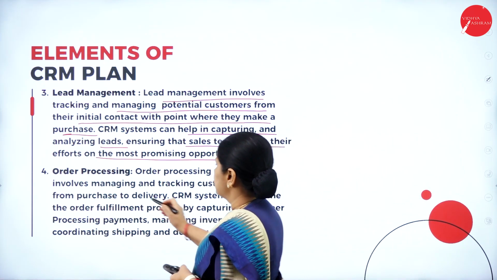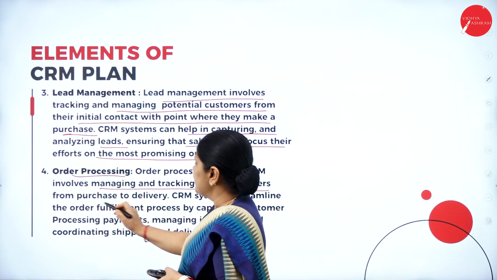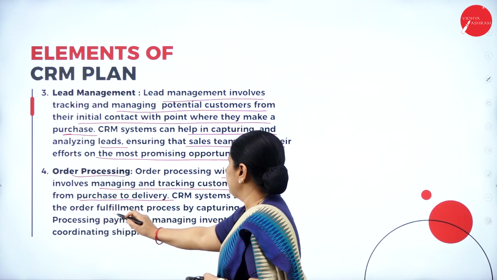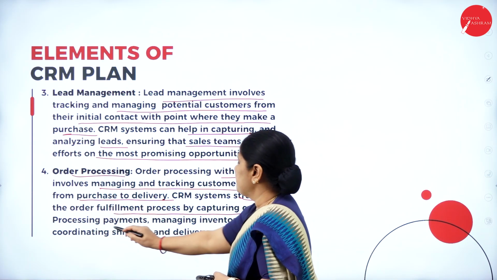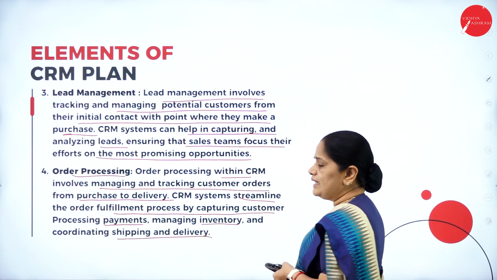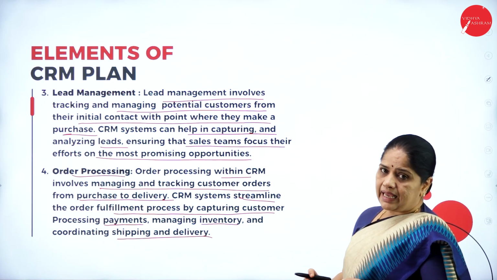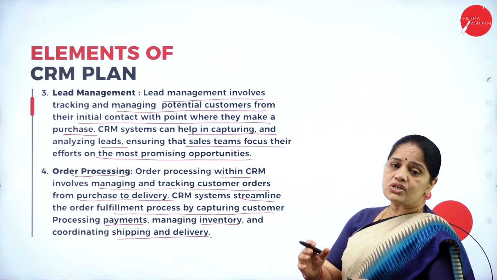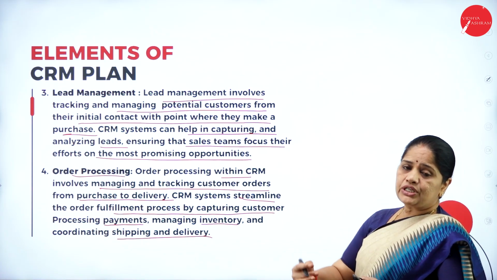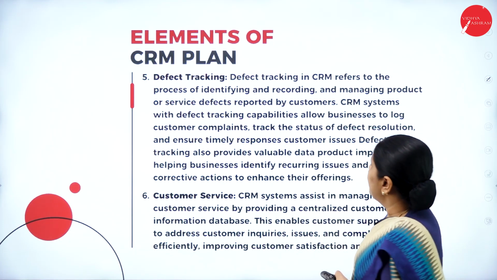Then order processing. Order processing within CRM involves managing and tracking customer orders from purchase to delivery. It streamlines the order fulfillment process by capturing customer orders, processing payments, managing inventory, and coordinating shipping and delivery. So with the help of order processing, the sales team can keep track of the status of the customer's order, whether it is being packed or being shipped, or the status of the order.